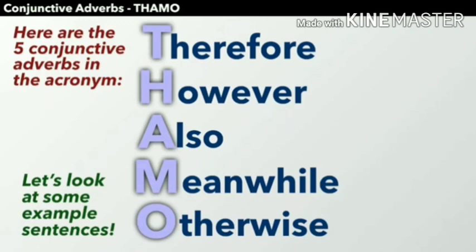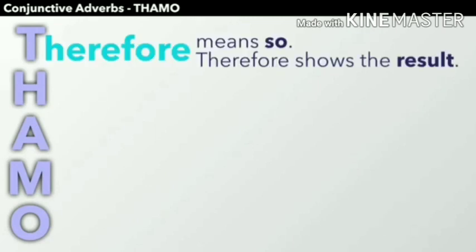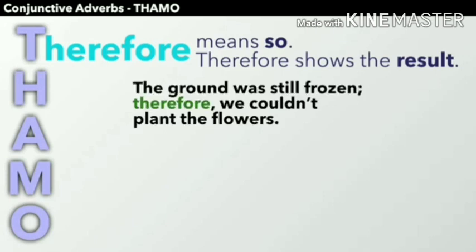Understood? Let's look at some example sentences. T for therefore. Therefore means so. Therefore shows the result.